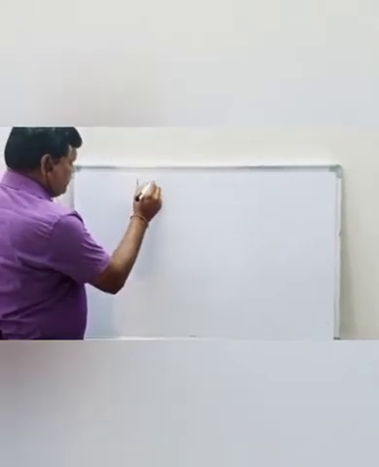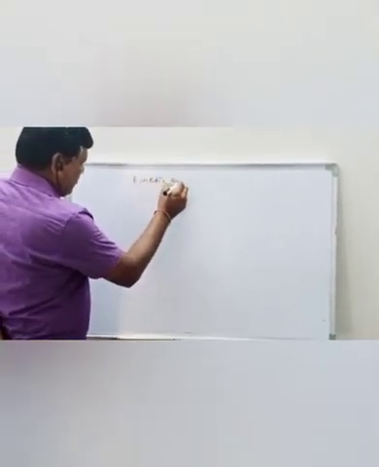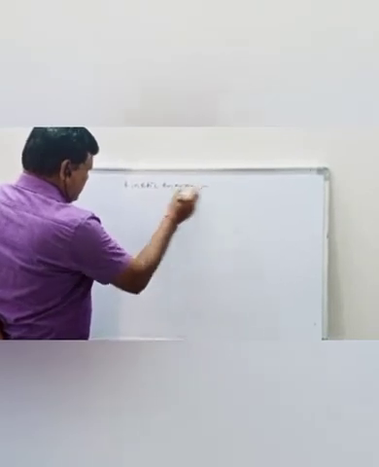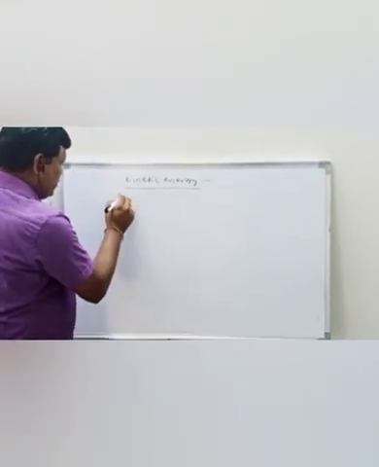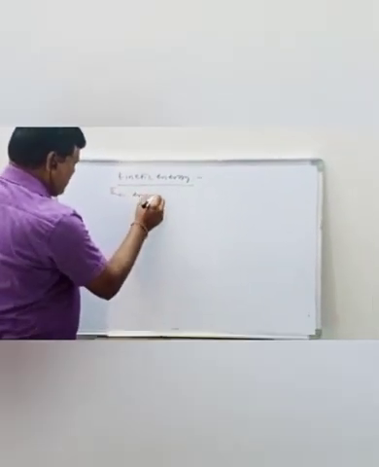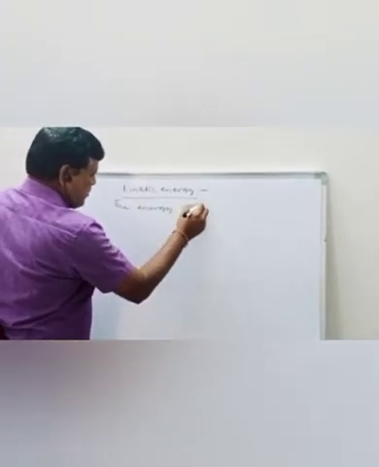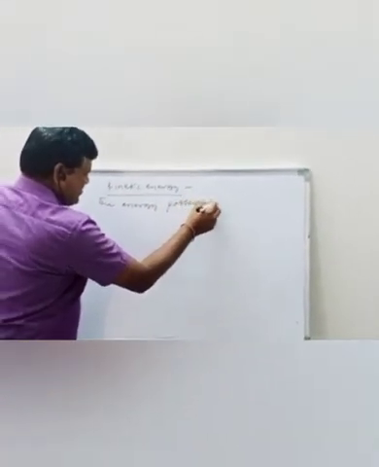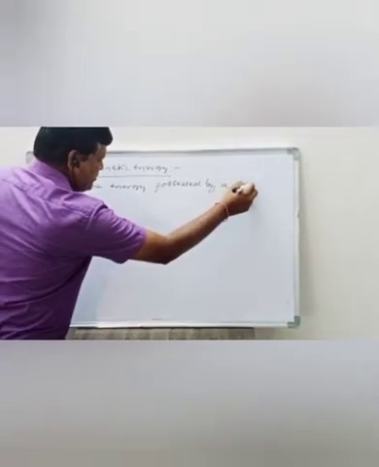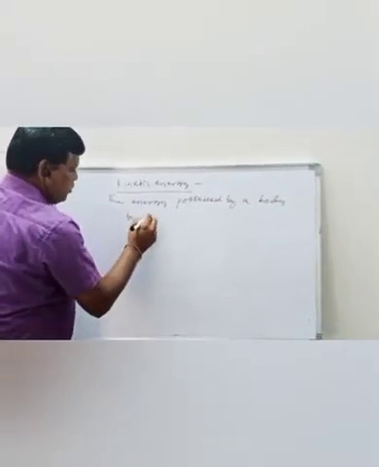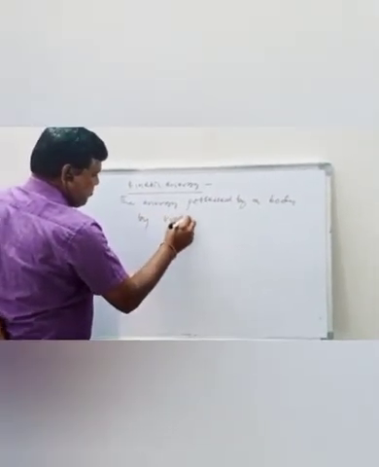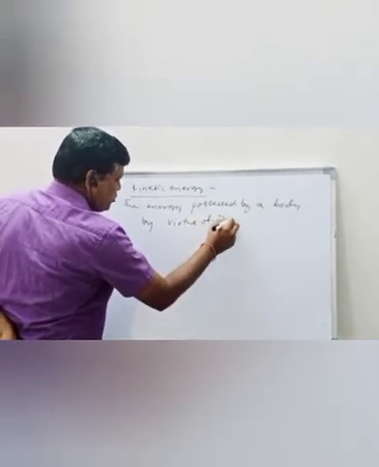Kinetic energy is the energy possessed by a body by virtue of its motion.